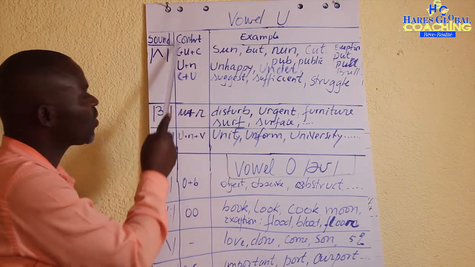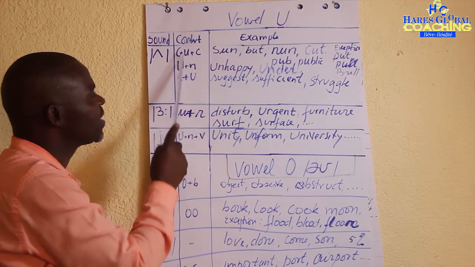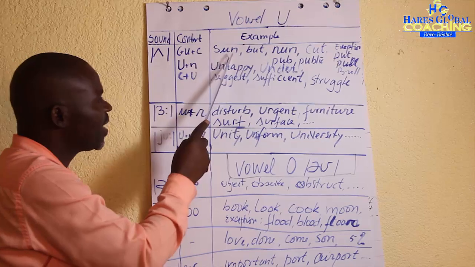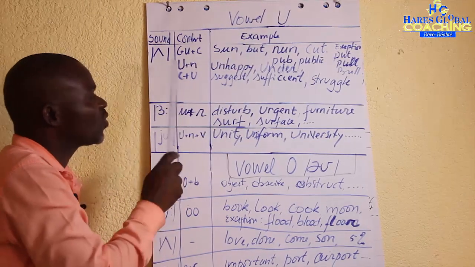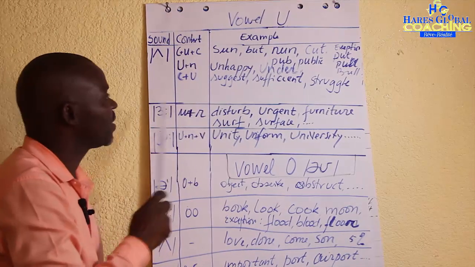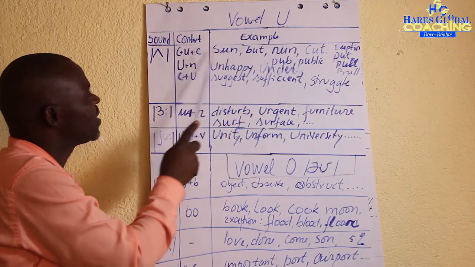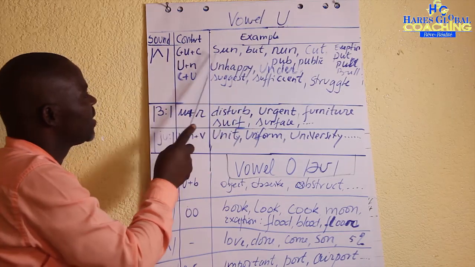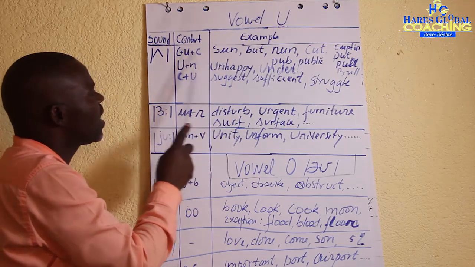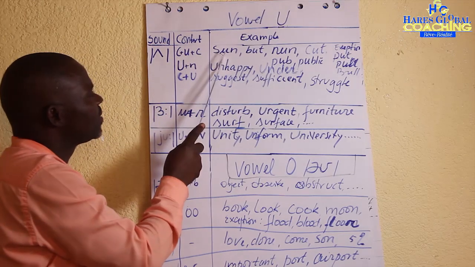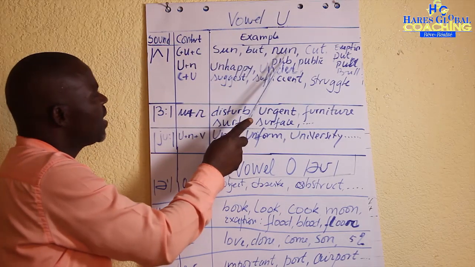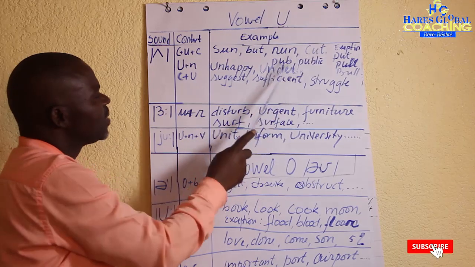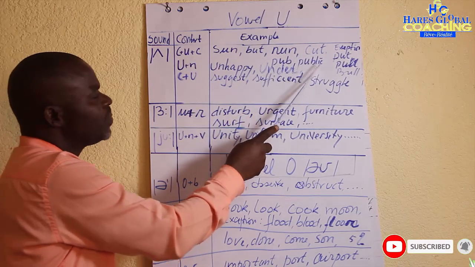Because of this context, the position of this vowel in the word, in general, we read this sun, but, none, cut, public.